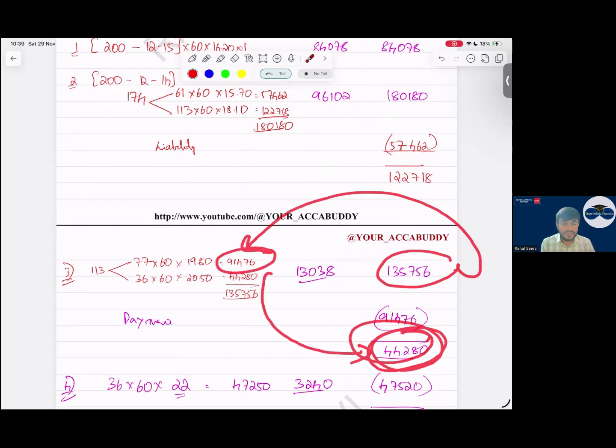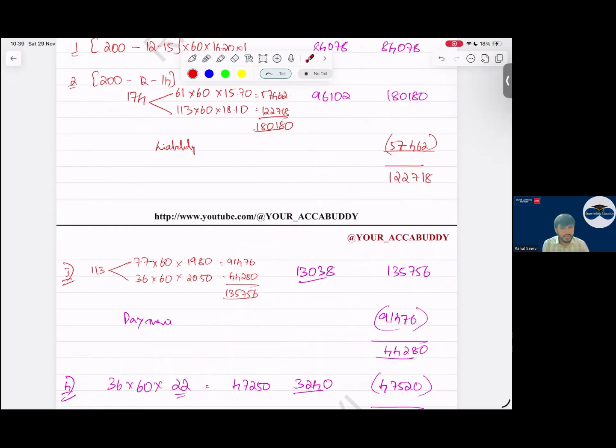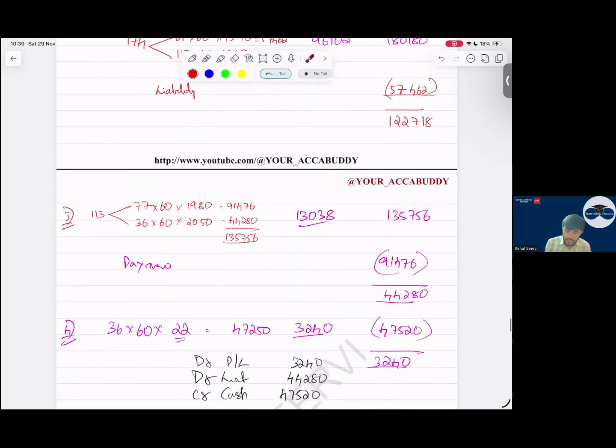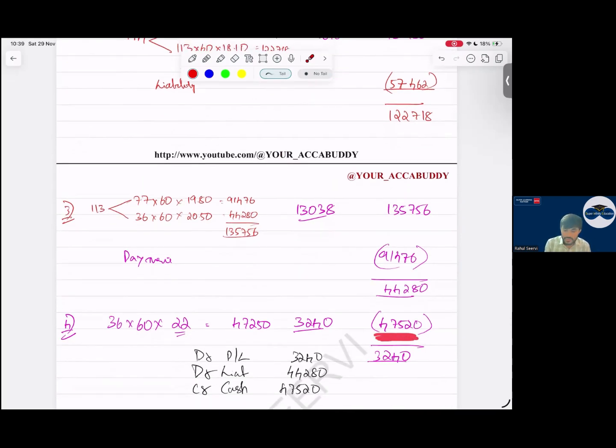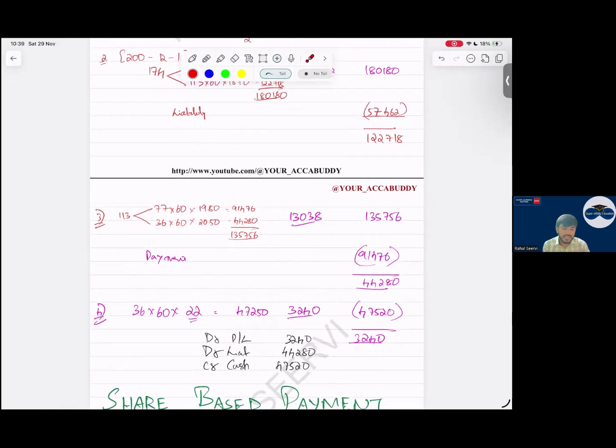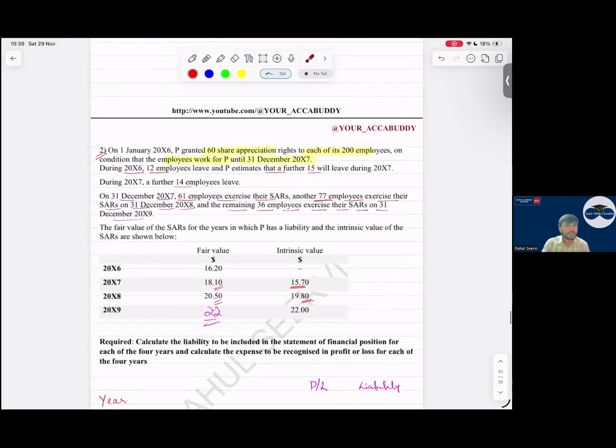Yes, sir. Sir, in the last year, employees are exercising. So 36 employees into 60 into 22. The fair value of the option and the fair value in the market, the intrinsic value, will be same. So they pay how much? They are paying 47,000. My liability is reducing by 42, but I'm paying 47. That excess will go where? Again into P&L as an expense. This is in case of what, sir? This is in case of your cash settled share based payment.